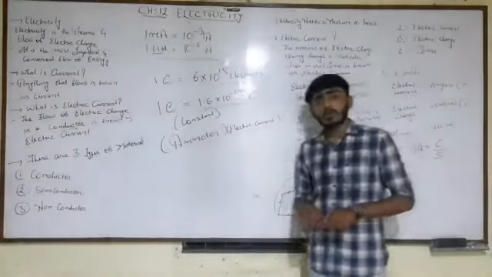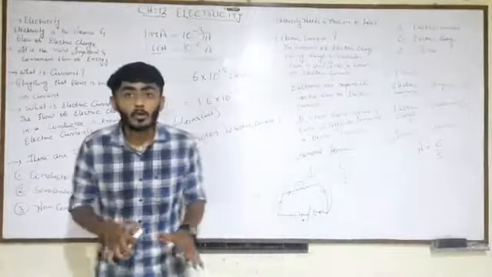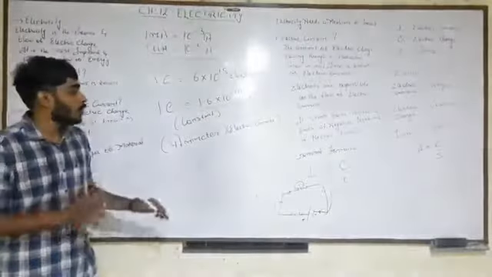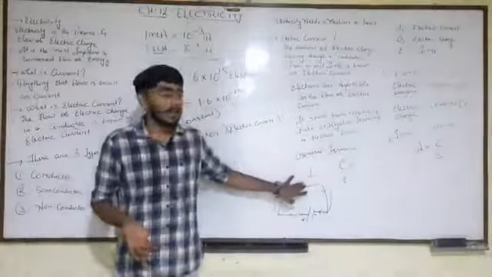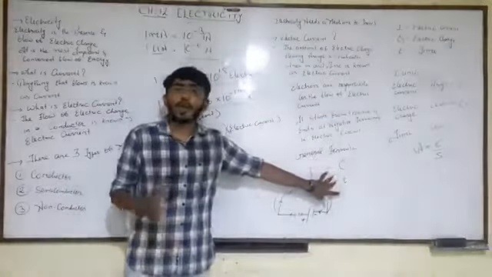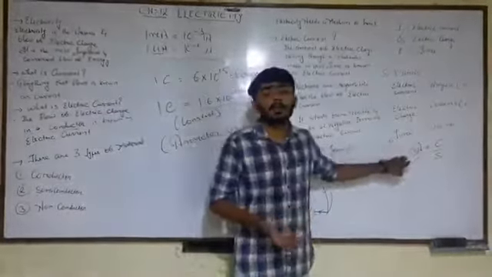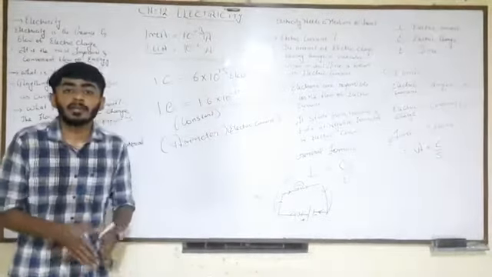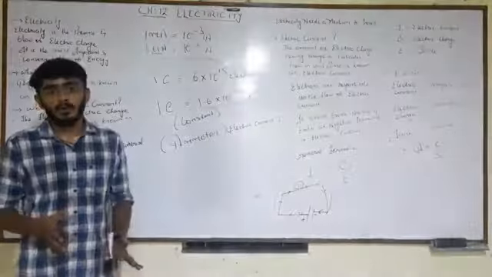Okay. One more thing. What if I only want to check whether electricity is passing or not? Suppose I don't want to calculate with the formula I is equal to Q upon T, or to know how many amperes or coulombs per second are flowing. I only need to check whether electricity is flowing or not.